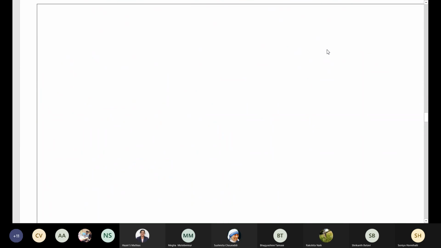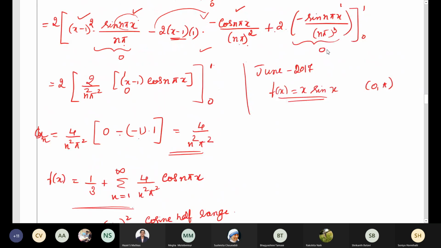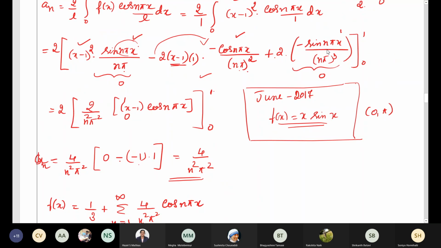So we'll discuss one more question, then we will wind up. You need to find cosine half range. I hope you have taken down this question. f of x is equal to x sin x. Practice this. I have solved this during the class. You might find the answer of this in the notebook as well. You try solving on your own.